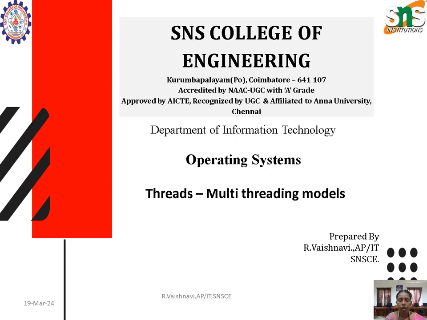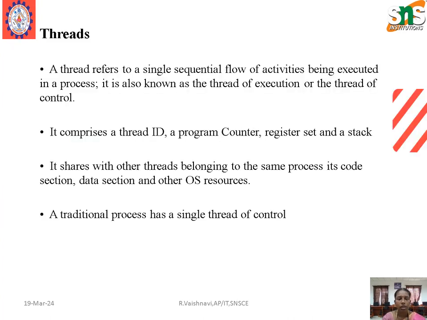Now we are going to see about threads, types of threads, and multi-threading models in operating systems. First one, thread. A thread refers to the single sequential flow of activities being executed in a process, and it is also known as the thread of execution or the thread of control. It comprises the thread ID, a program counter, a register set, and the stack. It shares with other threads belonging to the same process its code section, data section, and other operating system resources.